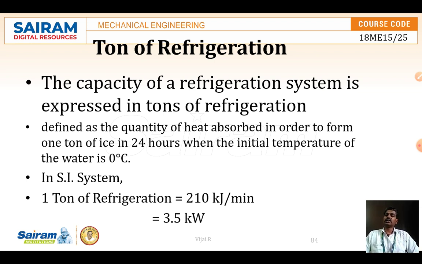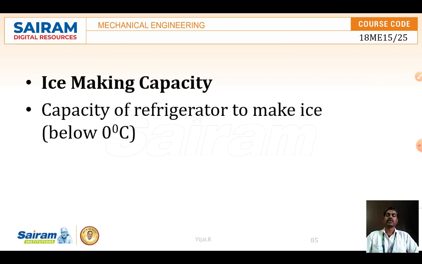Okay, so that time the water should be at 0 degrees Celsius. We have taken 0 degree Celsius water and we are converting it into 1 ton of ice in 24 hours. For that, how much heat energy is liberated or absorbed, we call it a ton of refrigeration. In the SI system, 1 ton of refrigeration is equal to 210 kilojoules per minute. In terms of seconds, it is 3.5 kJ per second.